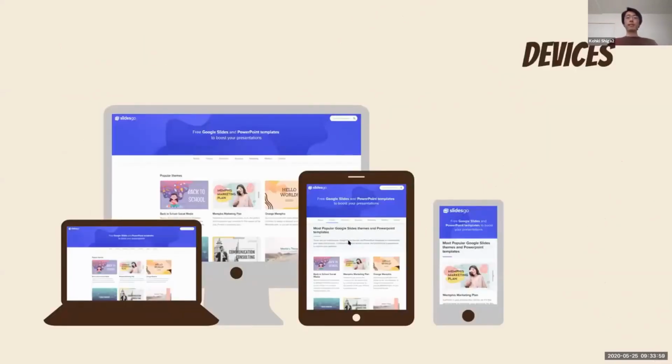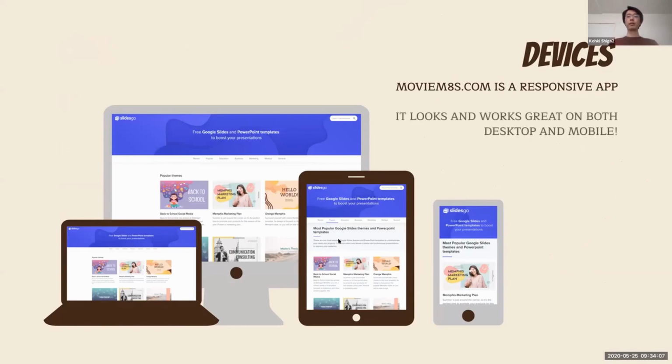Okay, so I would like to say our app is very mobile friendly. It's a responsive app, and of course, it looks awesome on both desktop and mobile phones. We would like to say users have a great user experience by experiencing the swiping motion on their phones, and it works very well on mobiles.